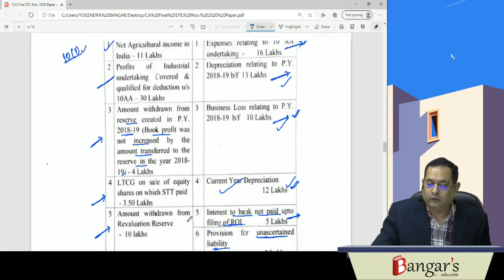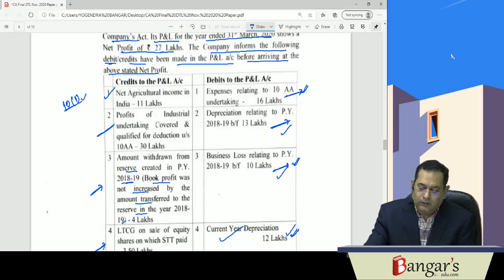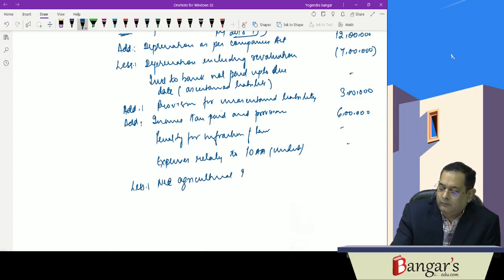Then about these items which are credited, less net agricultural income. It's not subject to MAT as it is exempt. As it is exempt, it will be reduced.